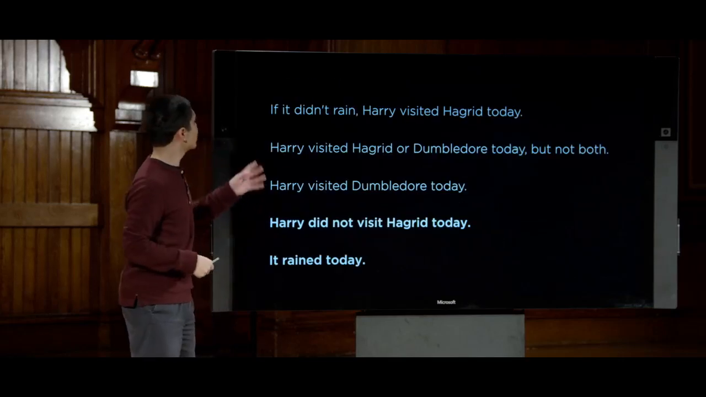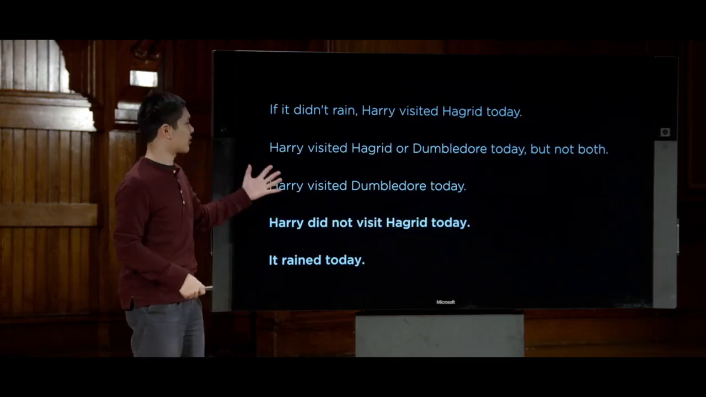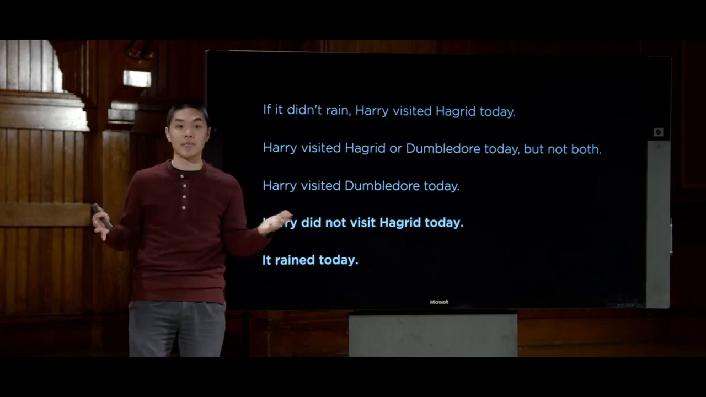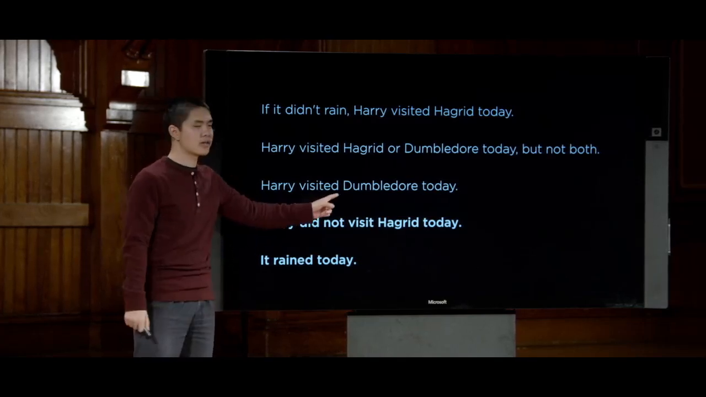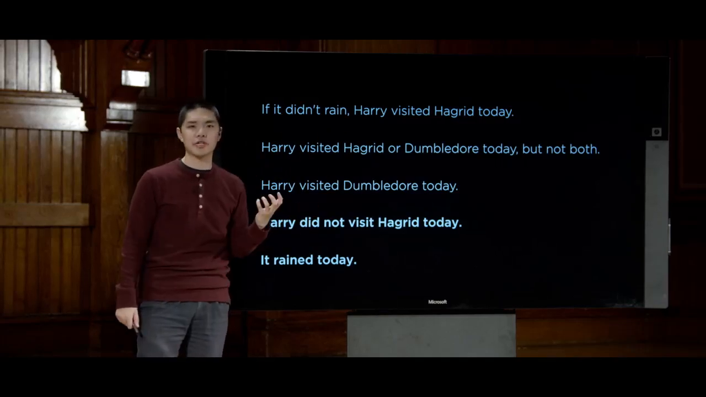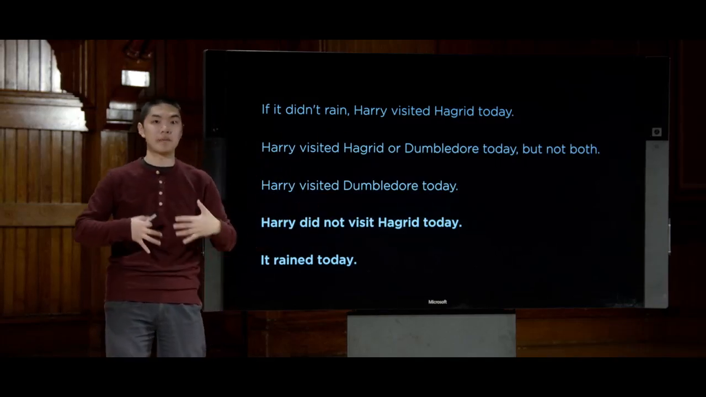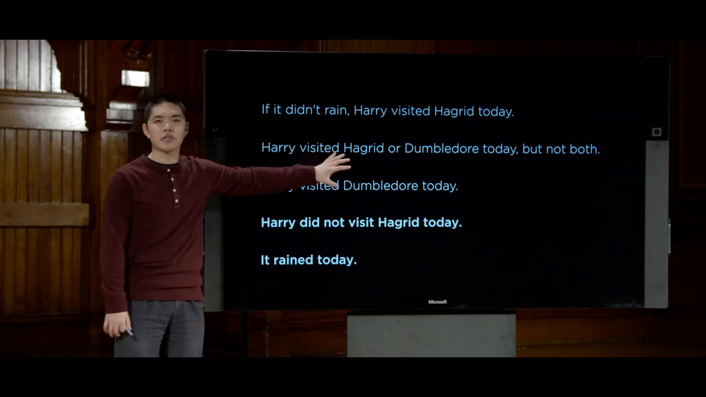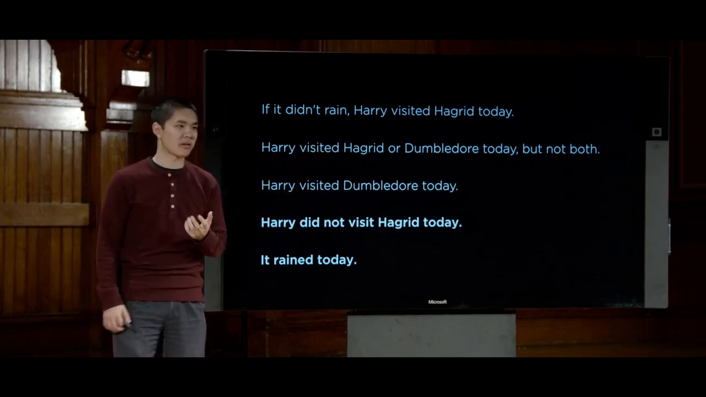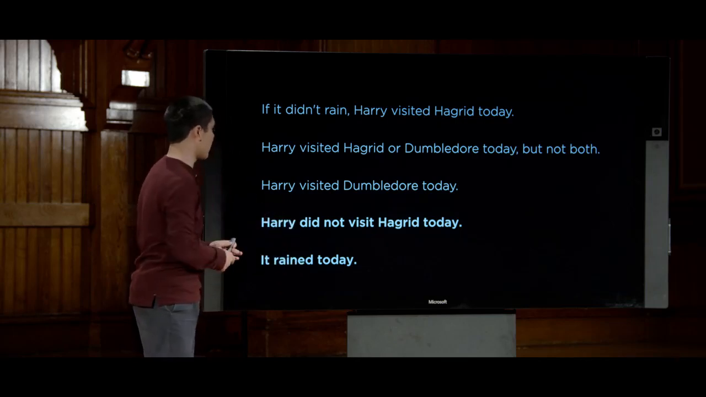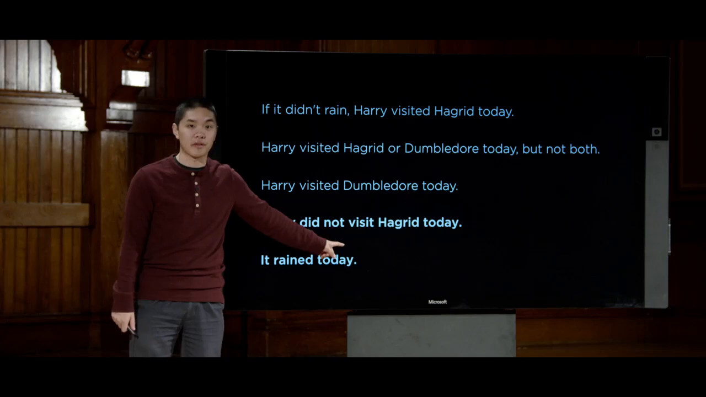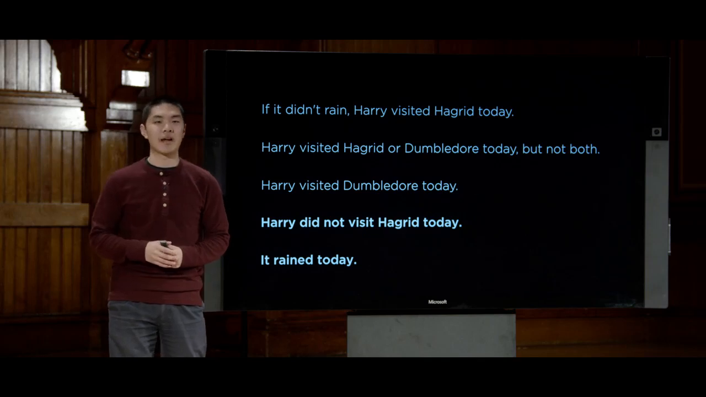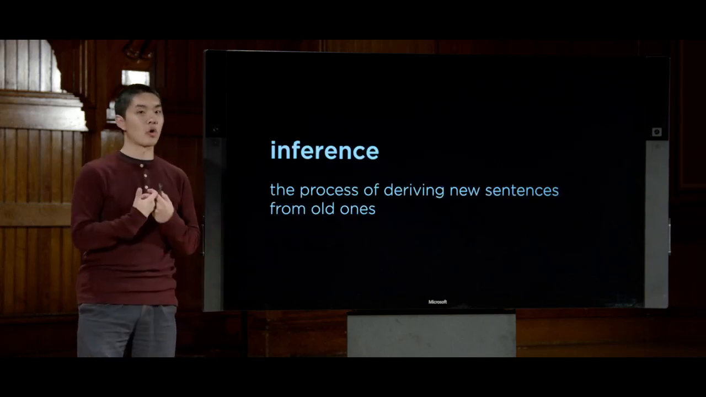We want our AI to be able to take three sentences like: if it didn't rain, Harry visited Hagrid; Harry visited Hagrid or Dumbledore, but not both; and Harry visited Dumbledore. Using just that information, we'd like our AI to be able to draw some conclusions from these three sentences inside of a knowledge base. In particular, we can draw the conclusions that, one, Harry did not visit Hagrid today, and two, it did, in fact, rain today. And this process is known as inference.